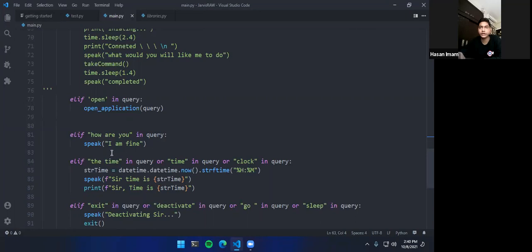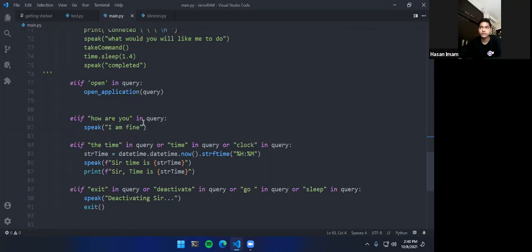Then we have again a decoration function here. How are you? I am, and it will say speak. I am fine. Let's just go with Mr. Stark. So that's the imagination part. Whatever you want to do. And then we have elif, the time. So here is the time function. If I ask what time it is, so if the term has time, it will respond with whatever the time is right now, and it will print accordingly. Then we have the exit function to deactivate the program.